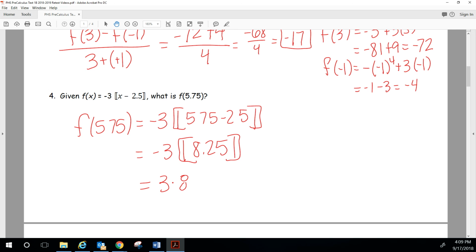You can't multiply negative 3 times this guy and then take it. You've got to deal with the parentheses. Think of these guys as big old parentheses, even though they do something else. You can't multiply inside of them or add or subtract inside of them. You've got to take care of what's inside, take care of the greatest integer part, and then do your multiplication. Negative 3 times 8 is negative 24. All right, that's 1 through 4. The next video we'll get 5 onward.